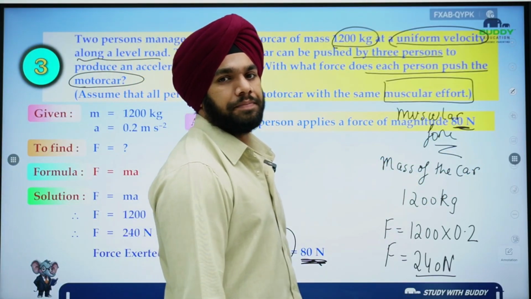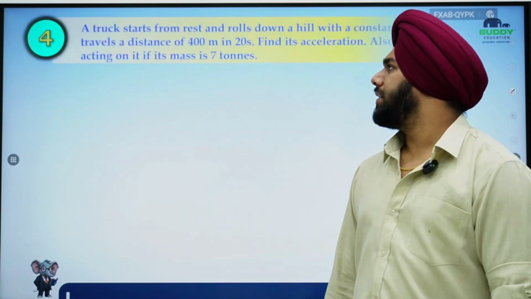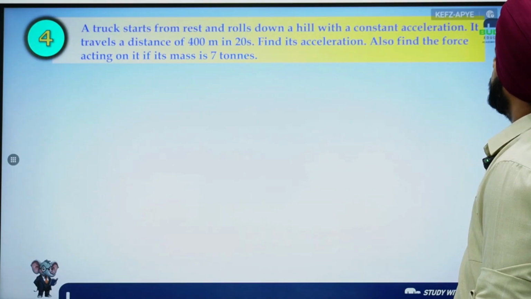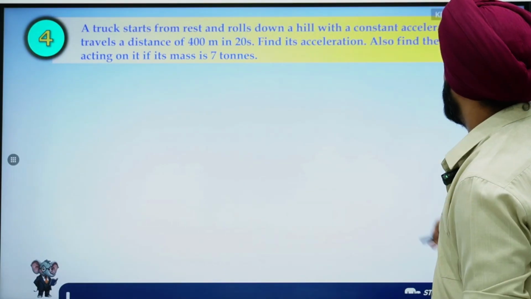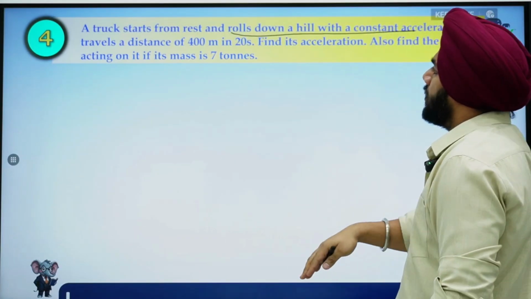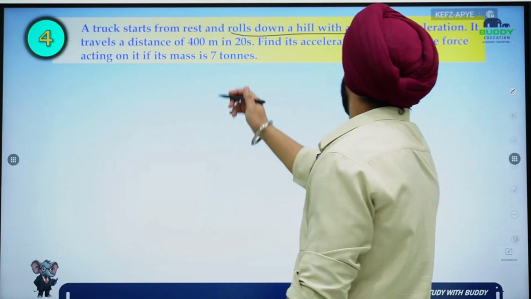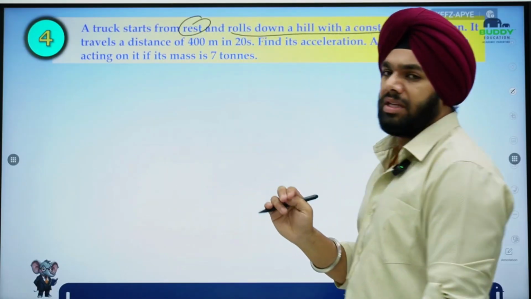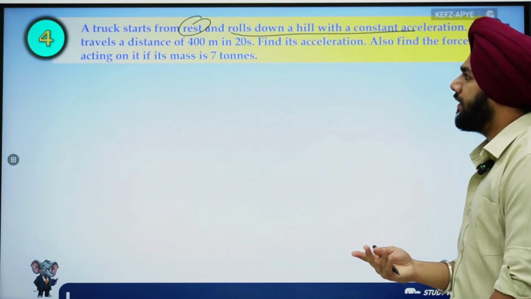Okay, clear? Coming to the next part. A truck starts from rest and rolls down a hill with a constant acceleration. Okay, it is rolling down. Basically, rolling means it is coming down. And it started from rest. Here the acceleration is constant, that means velocity is continuously increasing.